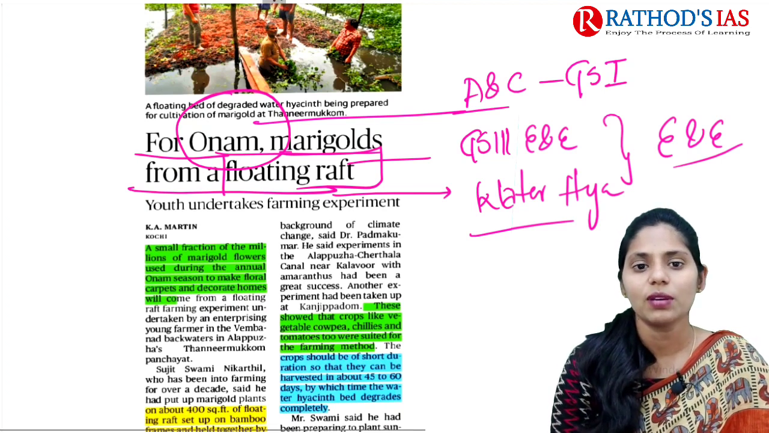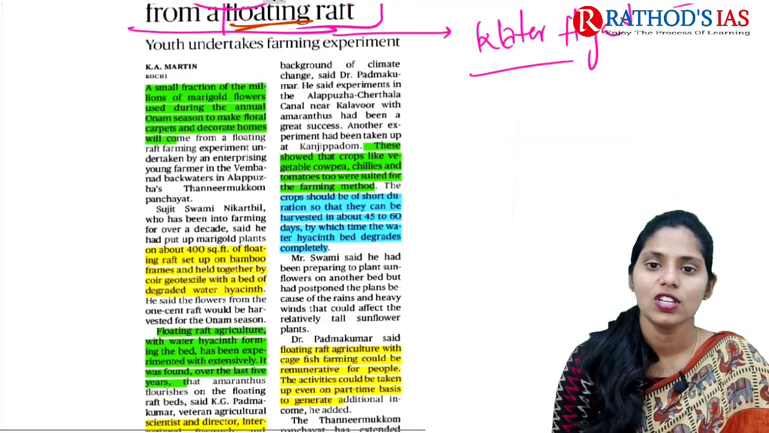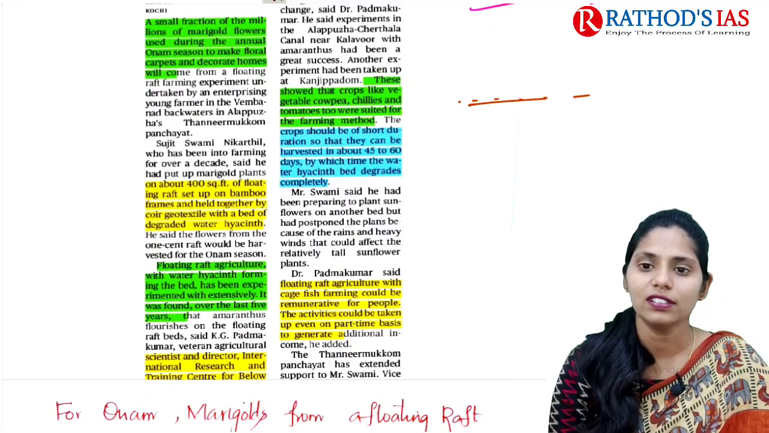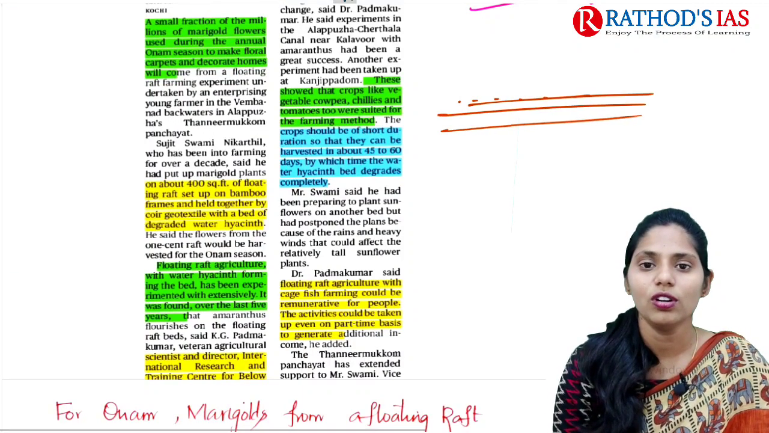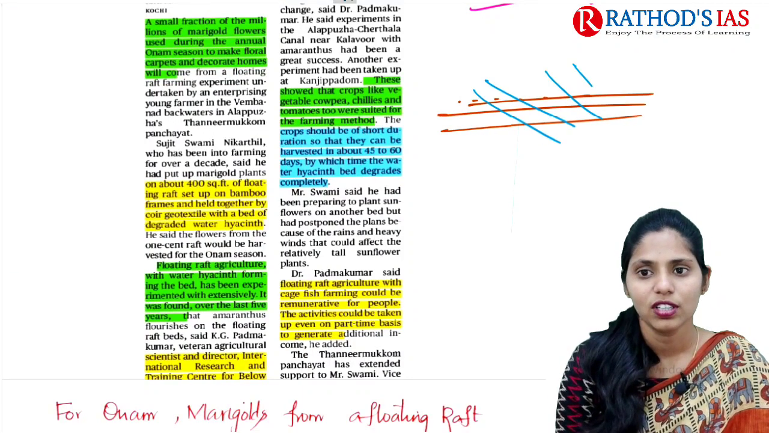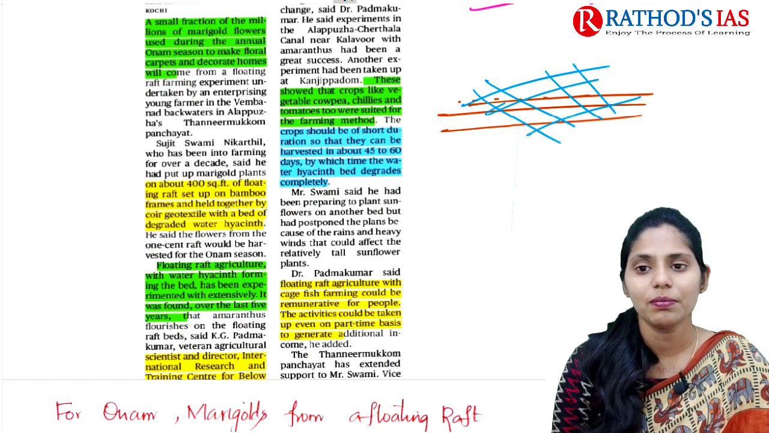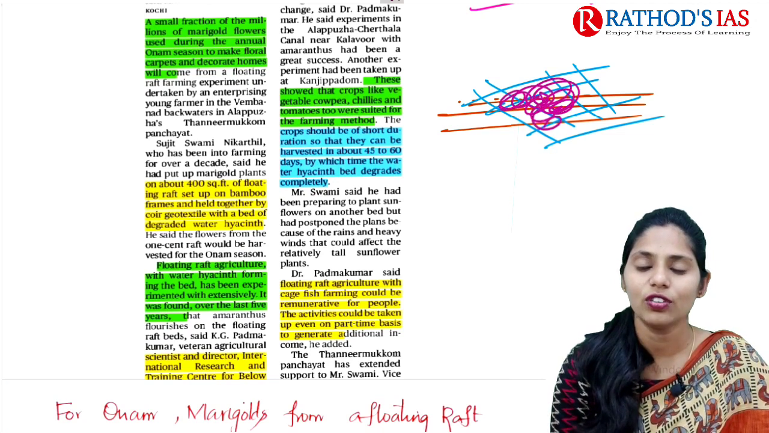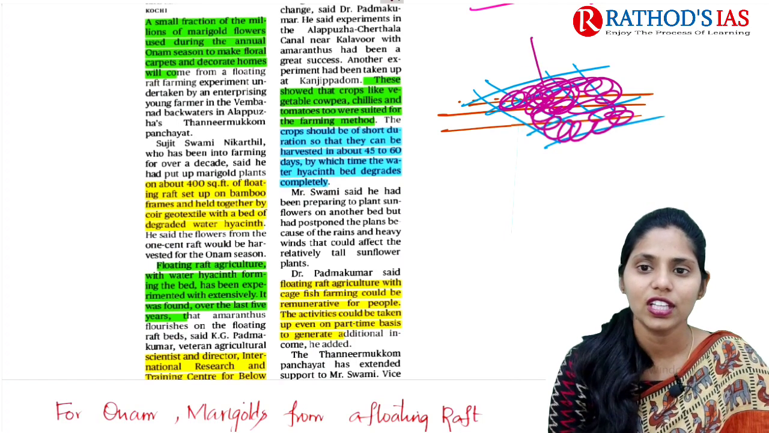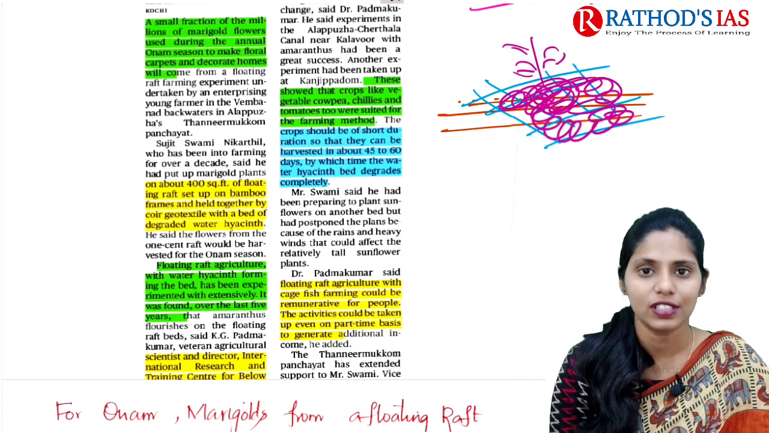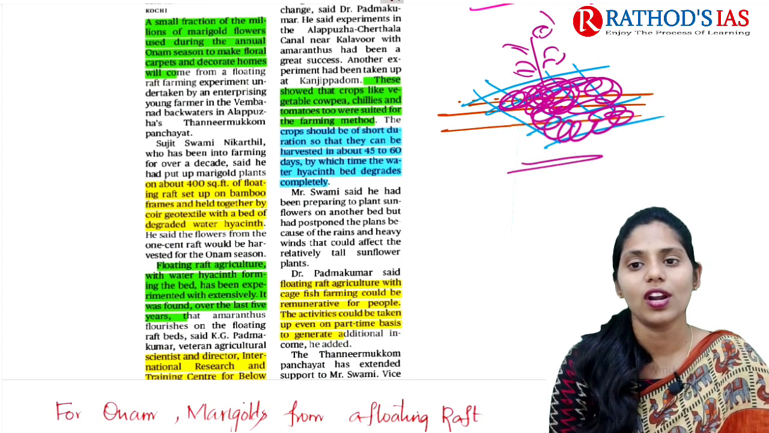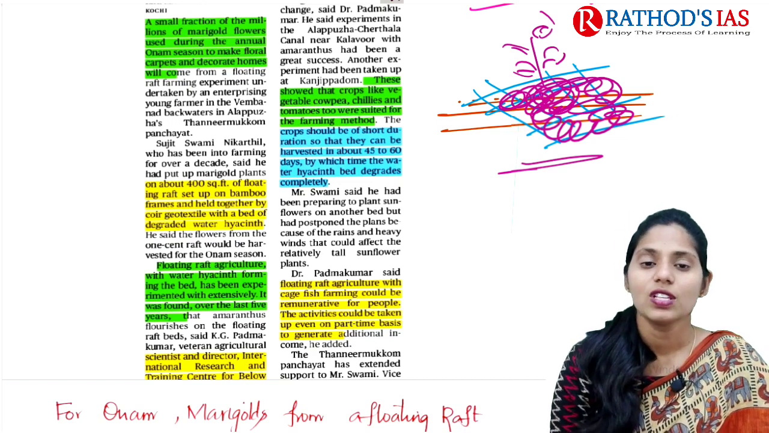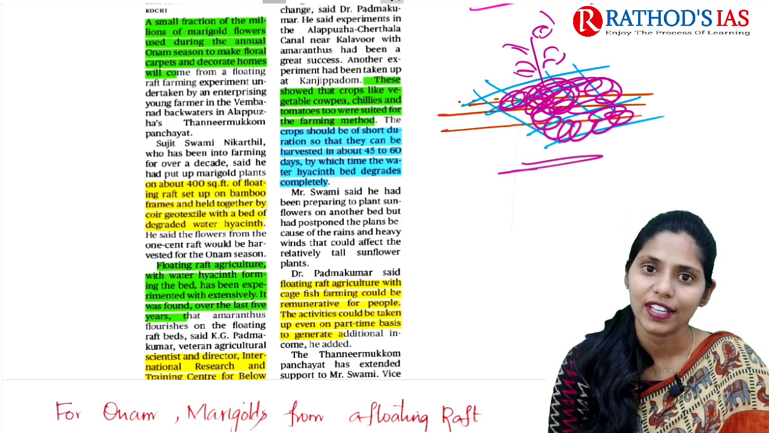So first let us talk about what this floating raft is. Where water is present, we all know that bamboo will float. So using this bamboo they make a raft. In this raft they use dead or very dried water hyacinth and make a raft. And on this raft they grow marigold plants. So this is called a floating raft. Now let us try to see this topic in great detail.